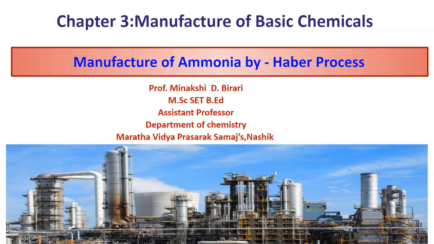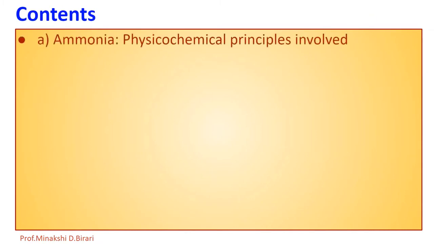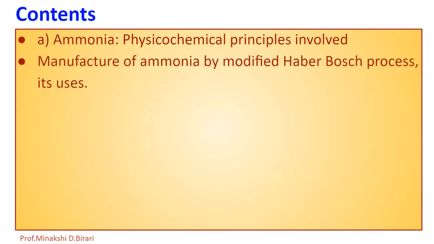So, in this unit we have to study the manufacture of ammonia, sulfuric acid and nitric acid. Today I am going to talk about manufacture of ammonia by Haber process. In this unit we have to study the manufacture of ammonia by modified Haber-Bosch process, physico-chemical principles involved and its uses.